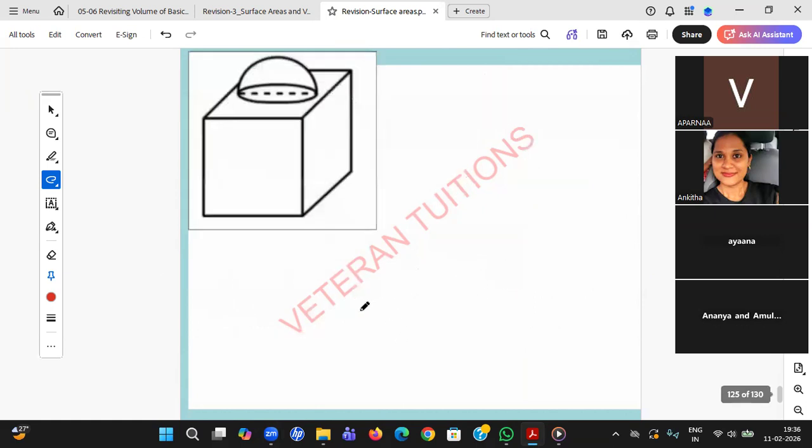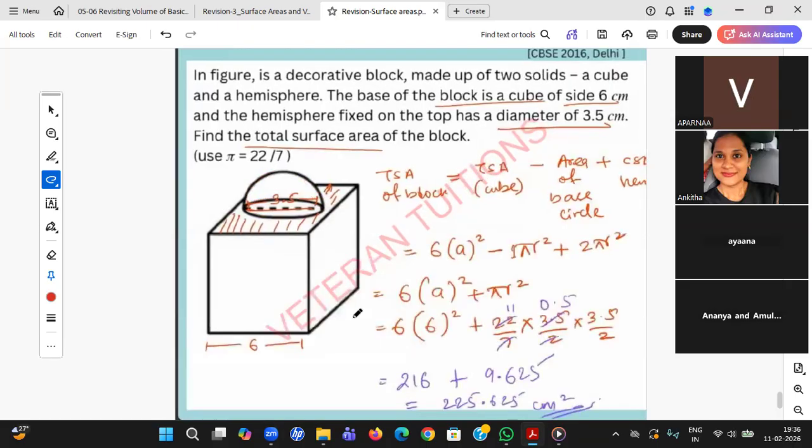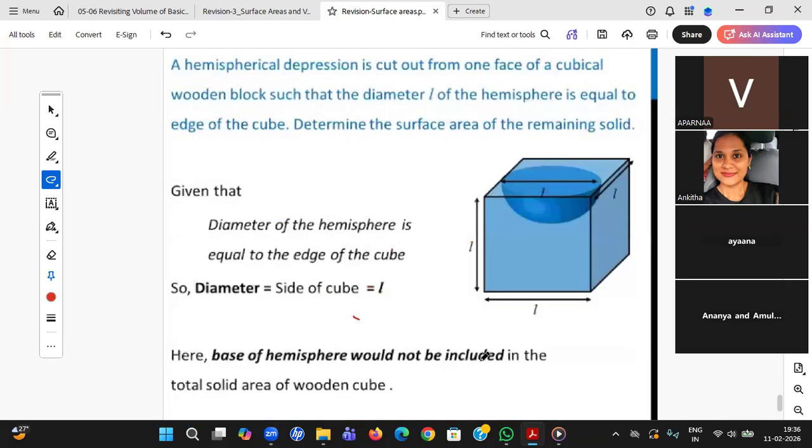I'm not going for answers, sir. I'm sure that you will be getting answers. So 225.625. Okay. Hemisphere cut out. Do this one, student. I want this answer. So I have given the diagram. This diagram is also not given in the exam.